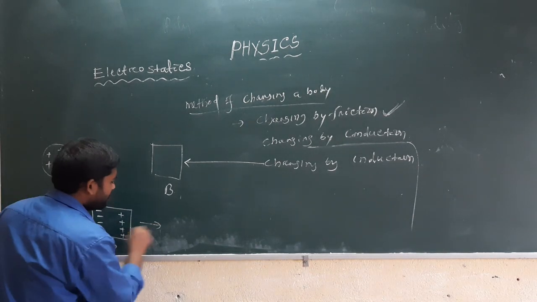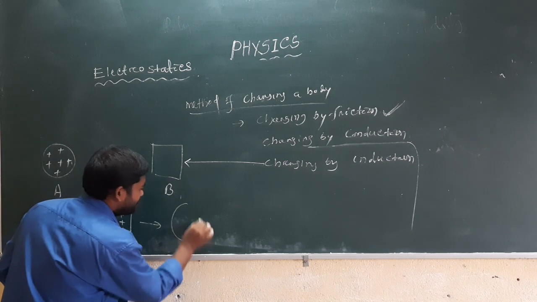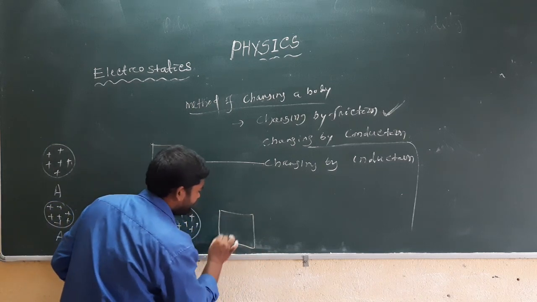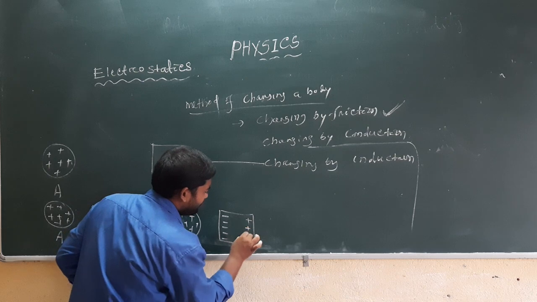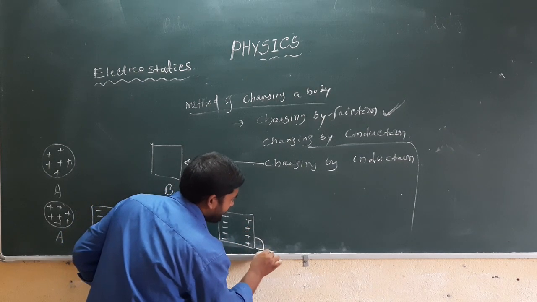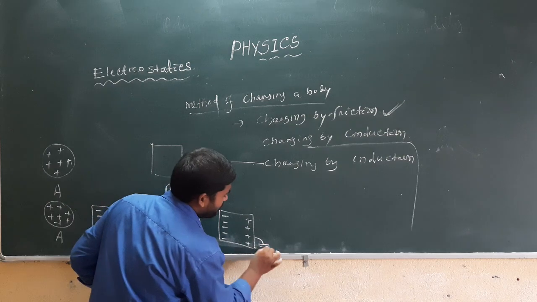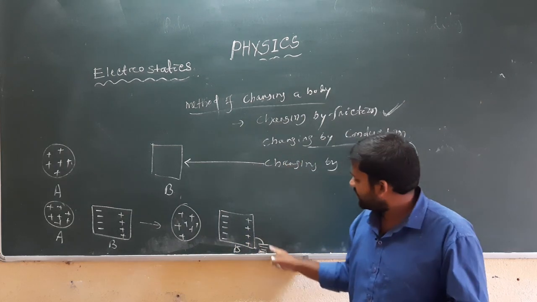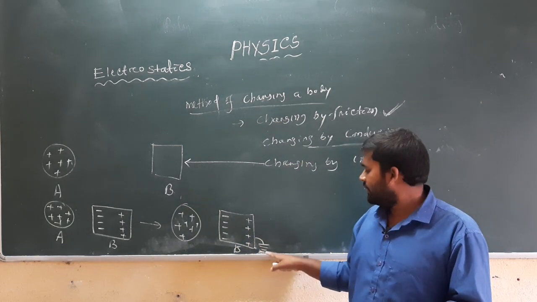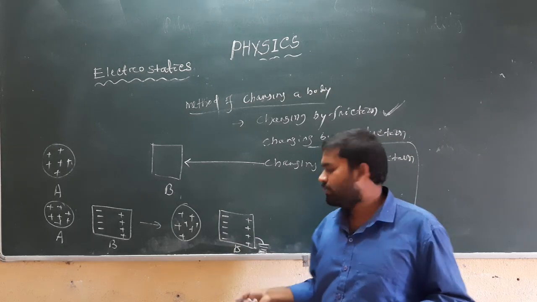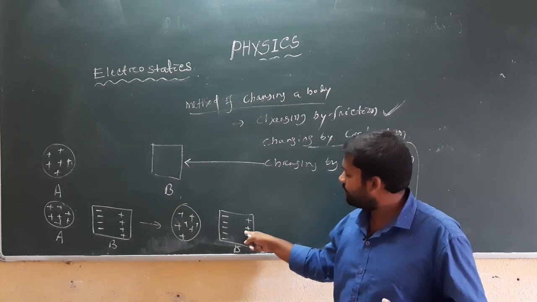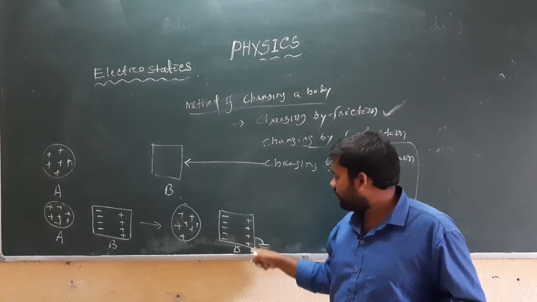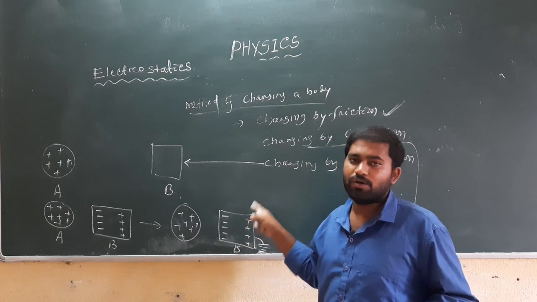Now if we make earthing, suppose we join body B to the earth, then what happens? The negatively charged electrons from earth move towards body B and they neutralize all the positive charges lying on the other side.